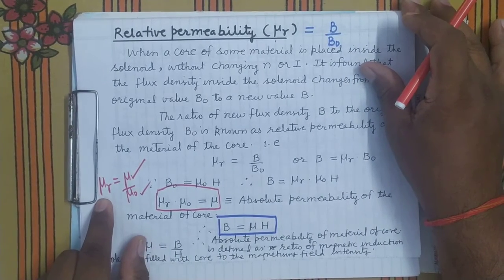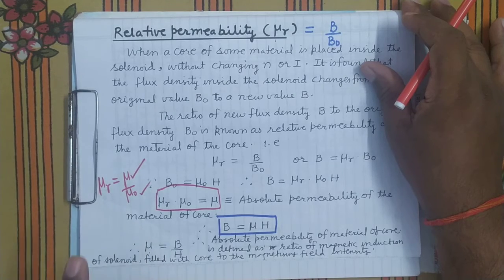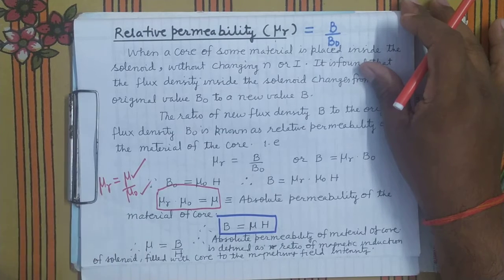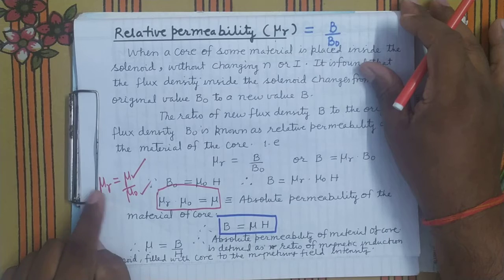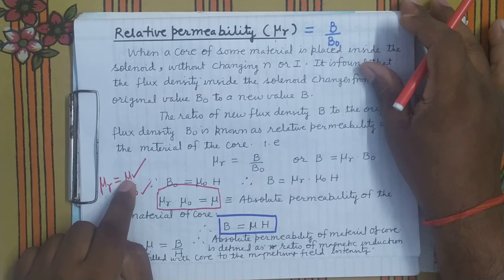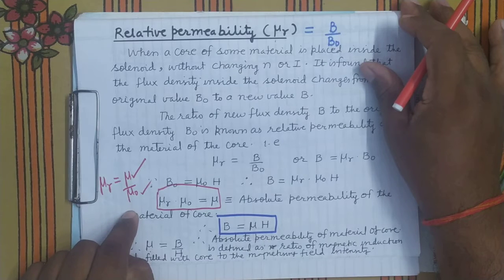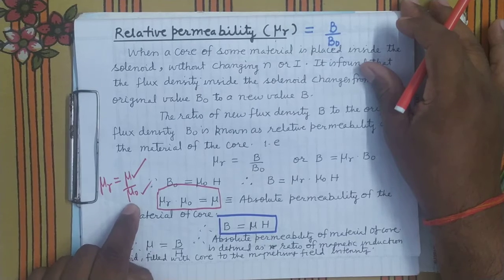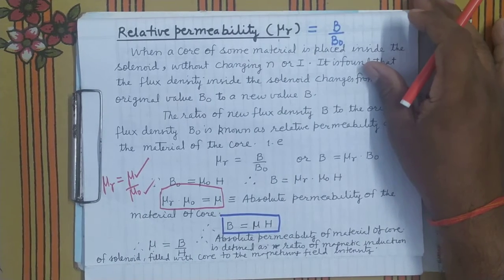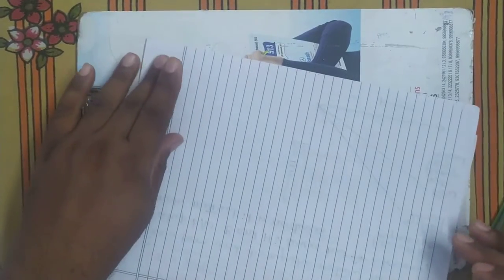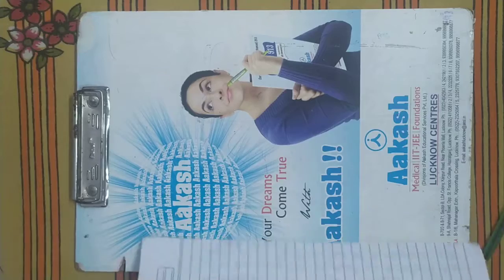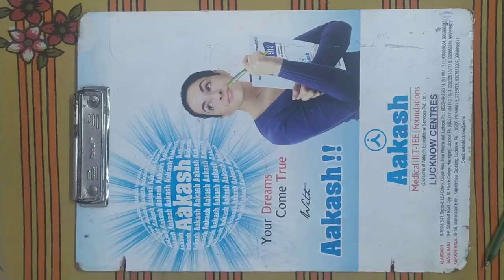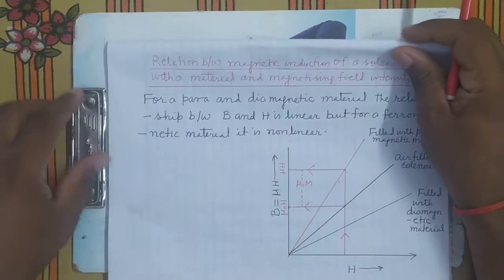Mu r, the relative permeability of a magnetic material, is defined as the ratio of its absolute permeability to the magnetic permeability of air. It's clear. Now you can see there is one more term, that is called susceptibility. That also I have told you. What is susceptibility? So we will know that term afterwards.